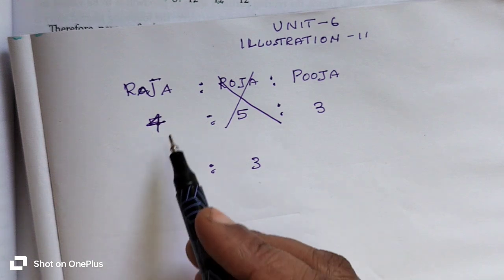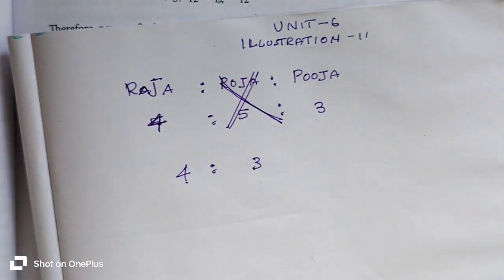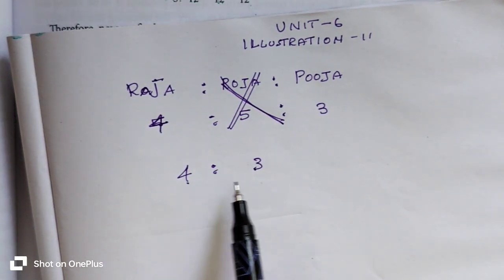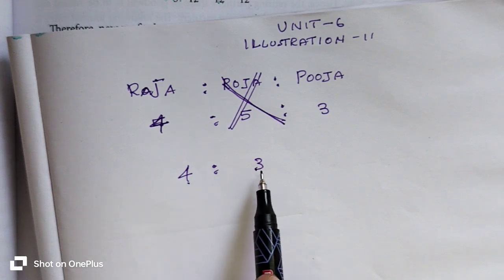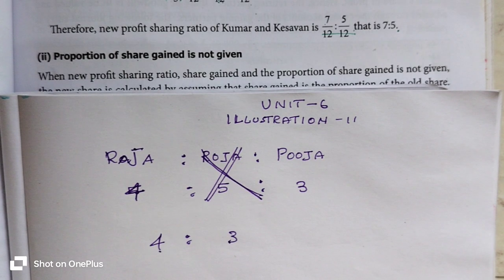What is the new profit sharing ratio? 4:3. Because Roja is retired from the partnership firm, the remaining Raja and Pooja, continuing partners, their new profit sharing ratio is 4:3. Okay, their gaining ratio. Why?